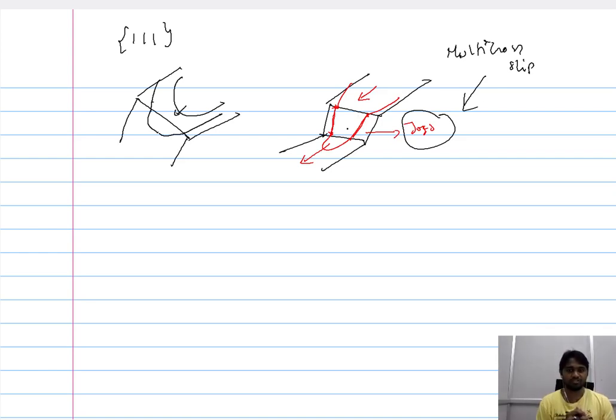This acts as the step which we call the jogs, and they act as the source for the multiplication of dislocations. So we have now seen the different ways in which one can increase the dislocation density, thereby enhancing the overall plastic deformation. The multiplication of dislocation density can be through multi-cross slip, and it can also be through the Frank-Read source, which is pinned at two points.